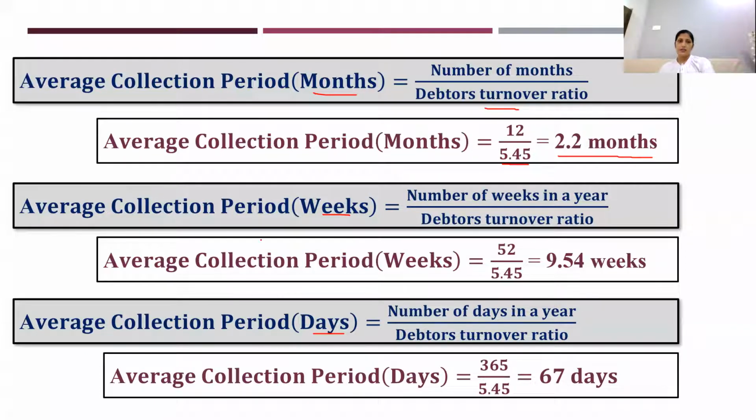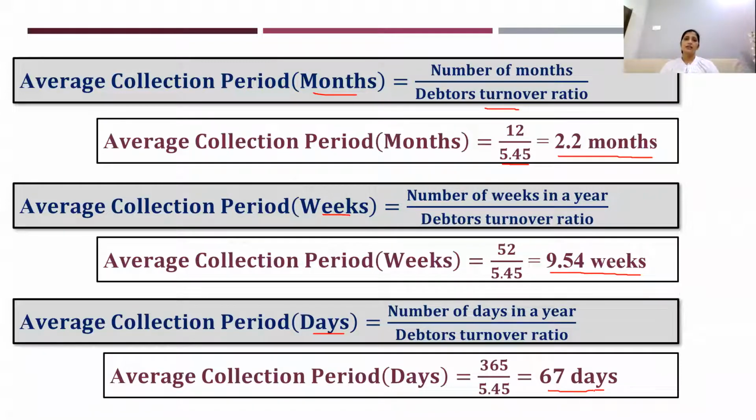Okay. Next, in weeks, number of weeks in a year divided by debtors turnover ratio. So 52 weeks divided by 5.45, you will get 9.54 weeks. And number of days in a year divided by debtors turnover ratio, 365 divided by 5.45, you will get 67 days.